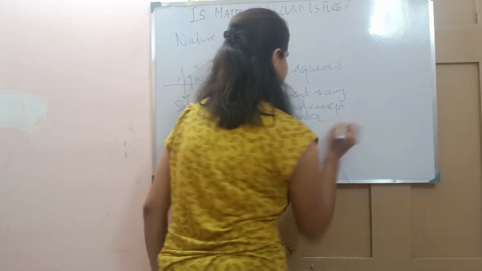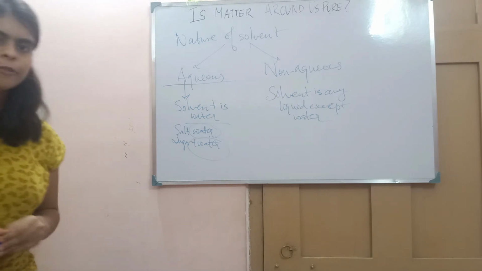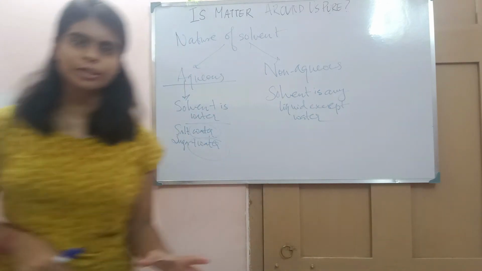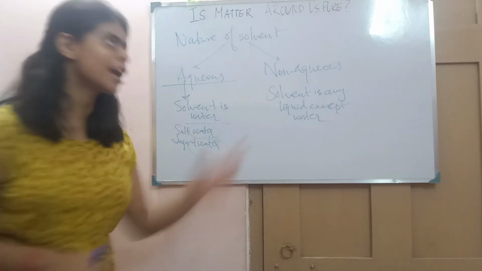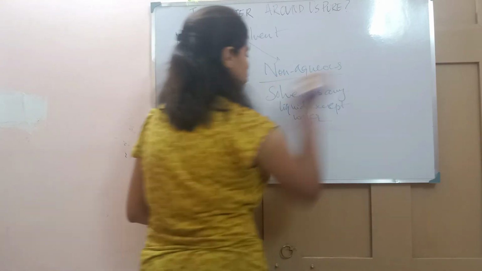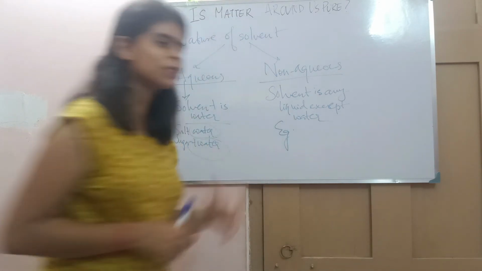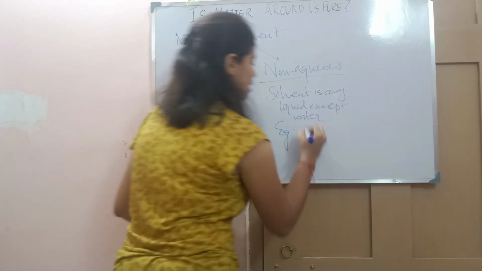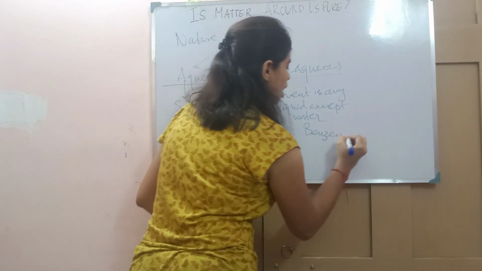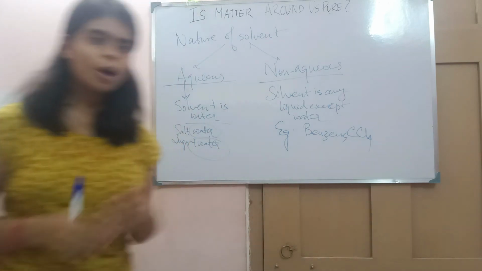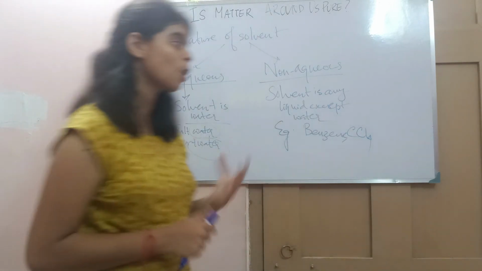So if a solution contains a solvent which is in a liquid state but is not water, then we call it a non-aqueous solution. The examples can be benzene, carbon tetrachloride (CCl4), chloroform. These are all liquids acting as a solvent.